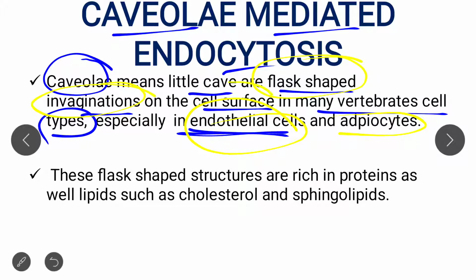And these flask-shaped structures are rich in protein as well as lipids such as cholesterol and sphingolipids.